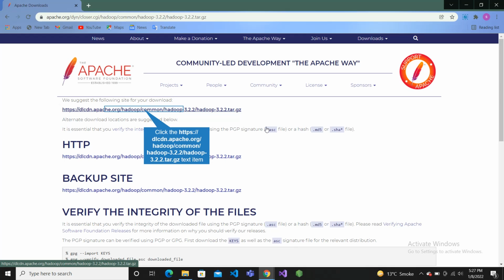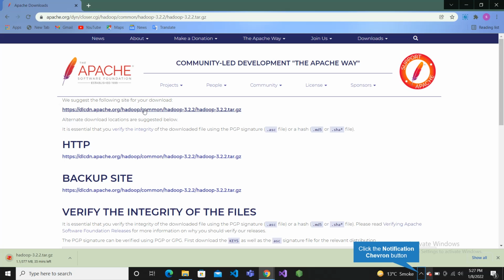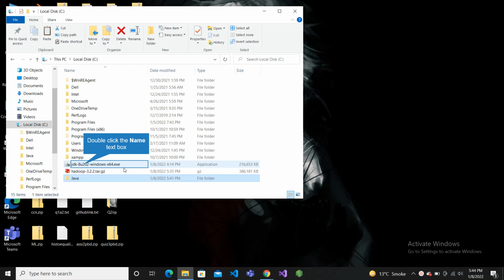Now let's select the main link and your Hadoop will be downloading. And here you can see the Hadoop is downloaded. Now you can see Java version 8 and Hadoop are actually moved into my C drive.